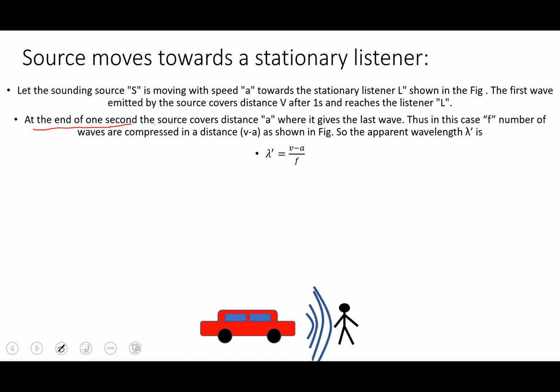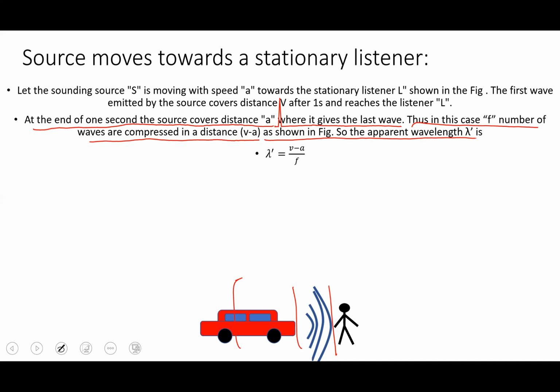At the end of 1 second, the source covers the distance a, where it gives the last wave. Thus in this case, f number of waves are compressed in the distance v minus a. That means the waves are now compressed only in this region rather than this region, as shown in the figure.